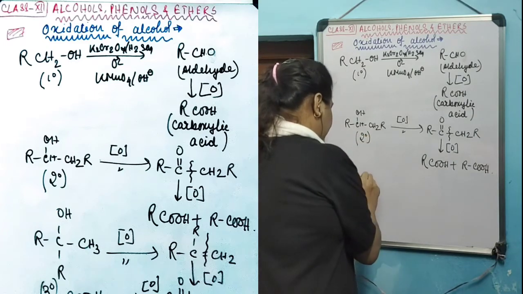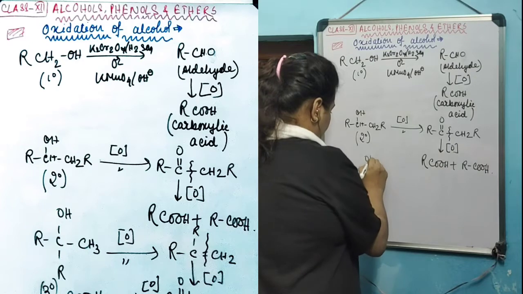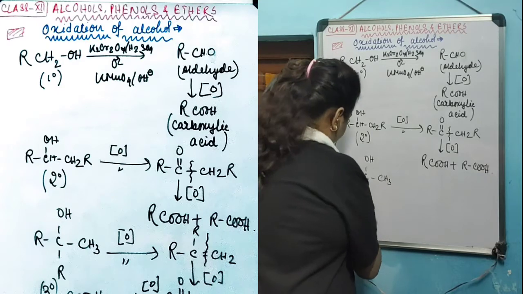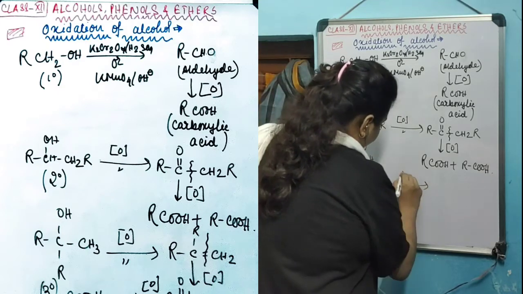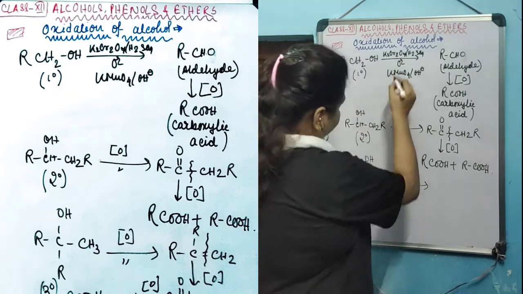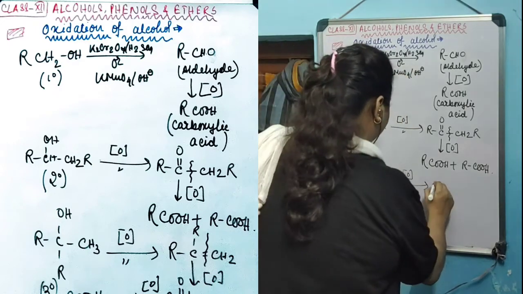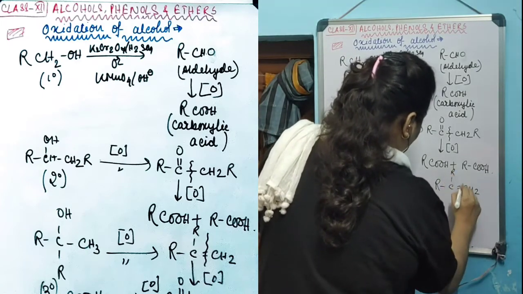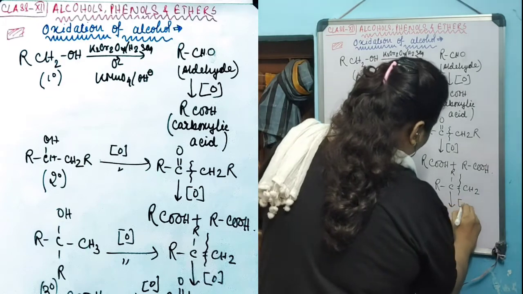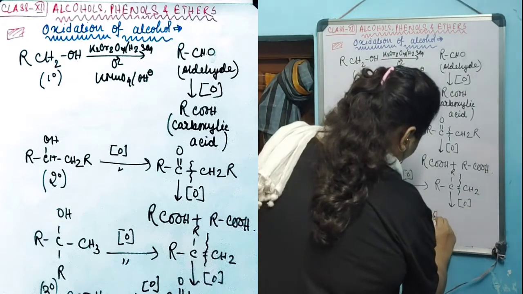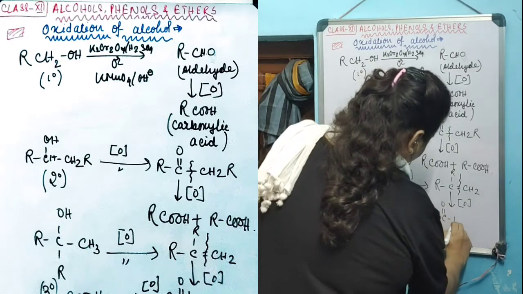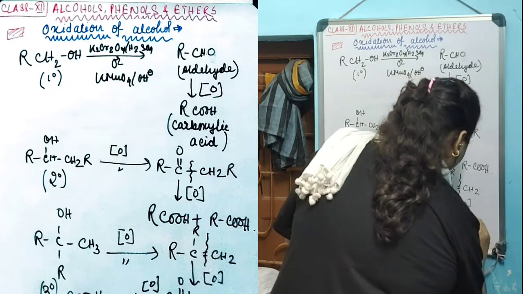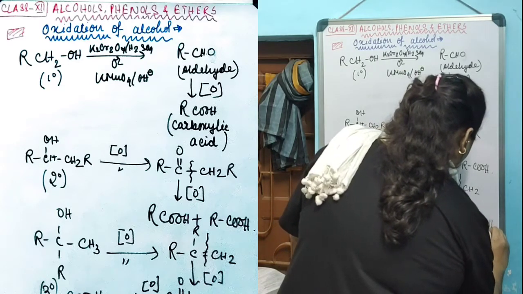What will happen in the case of 3 degree alcohol? When 3 degree alcohol is subjected to oxidation with the same strong oxidizing agent, alkene will be formed initially. That alkene will then have further oxidation in this manner, first producing a ketone and CO2 and H2O.